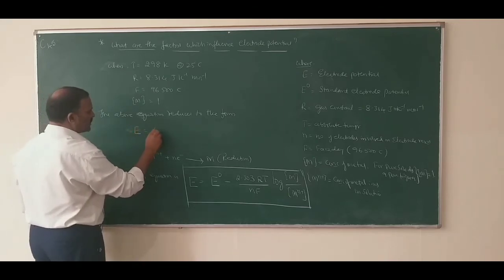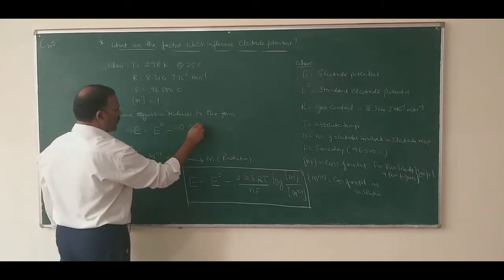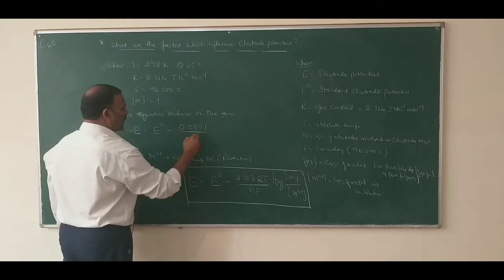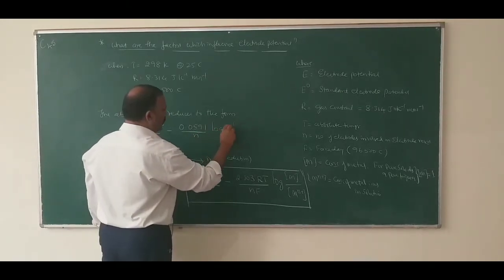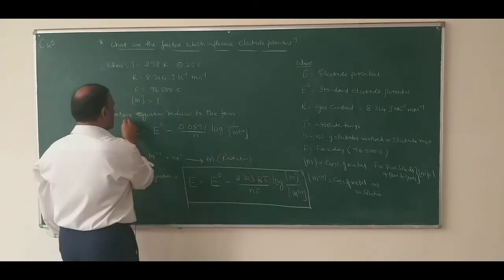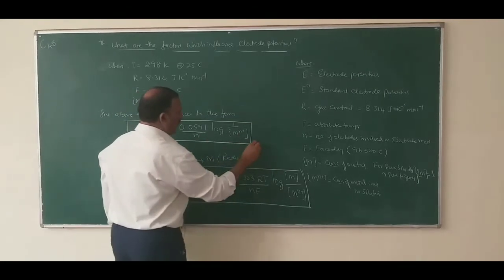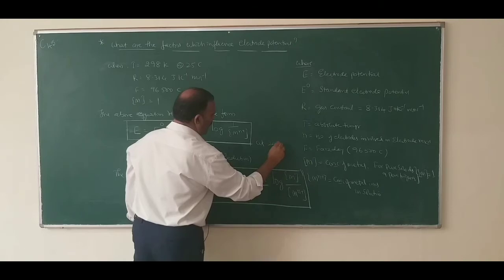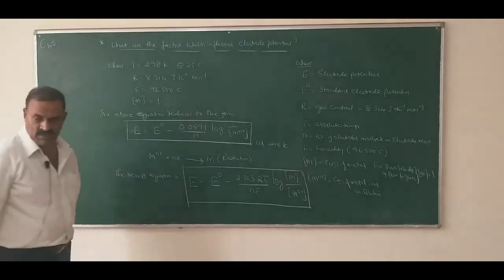E equals E naught minus 0.0591 divided by N log of 1 over Mn plus at 298 Kelvin.